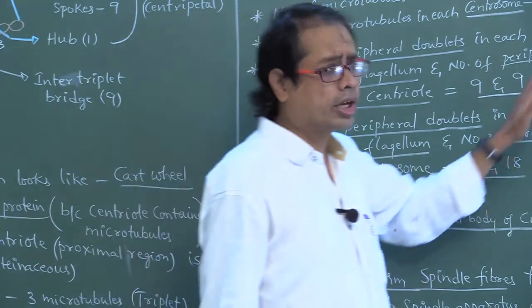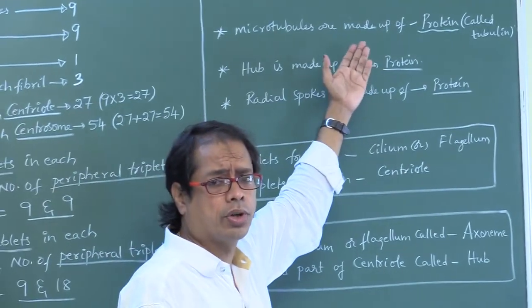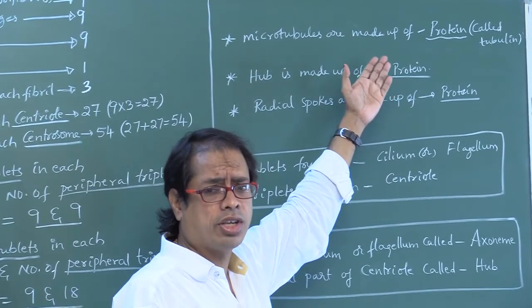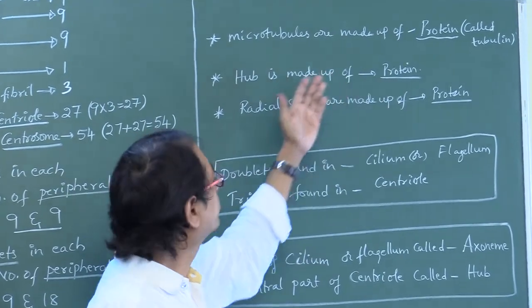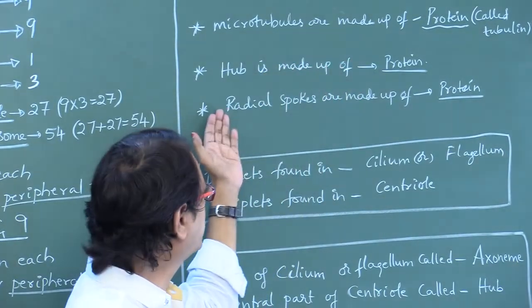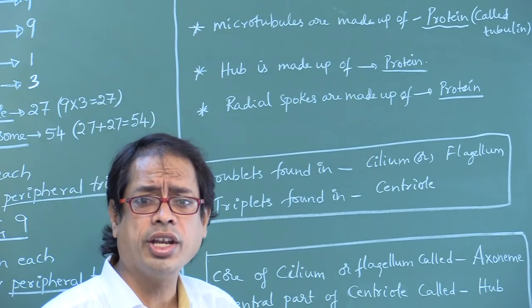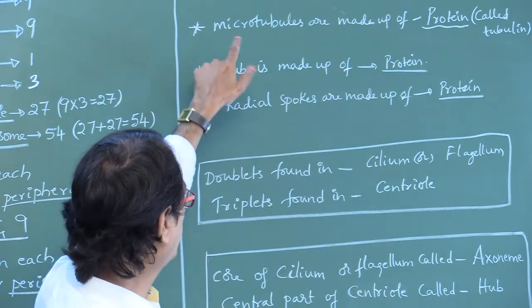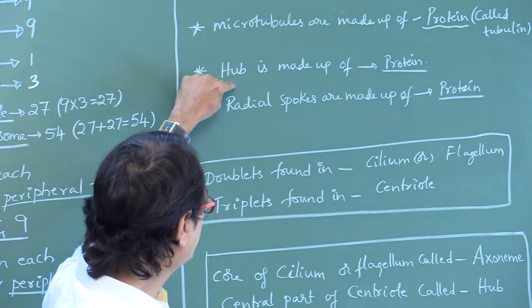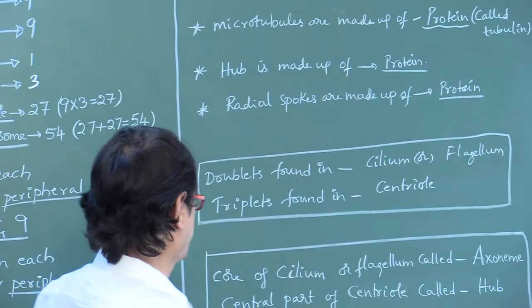Right. Now look at here, my dear students. Microtubules are made up of protein, which is called tubulin protein. The hub is made up of protein. Radial spokes are made up of protein. So in the centriole, the proteinaceous structures are microtubules, hub, and radial spokes. All these are proteinaceous structures.